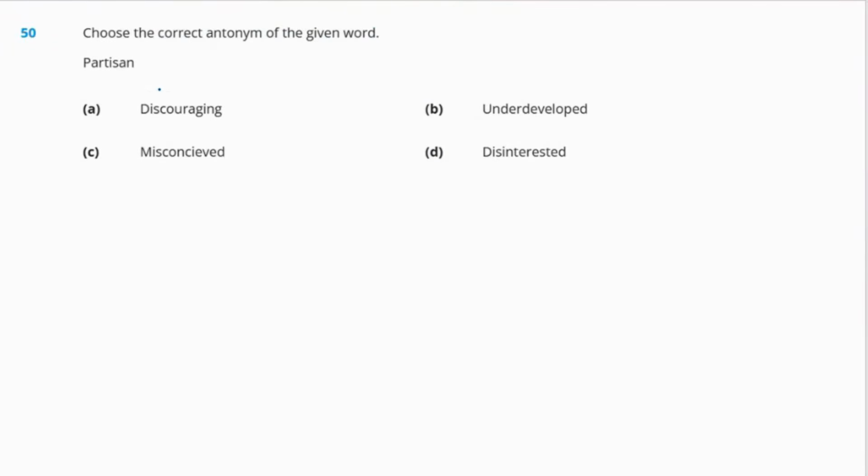Now, this is the last question of the sample paper, and the question says choose the correct antonym of the given word. So, what is the word? The word is partisan. So, partisan means strongly supporting. Now, options are A. Discouraging, B. Underdeveloped, C. Misconceived, or D. Disinterested.